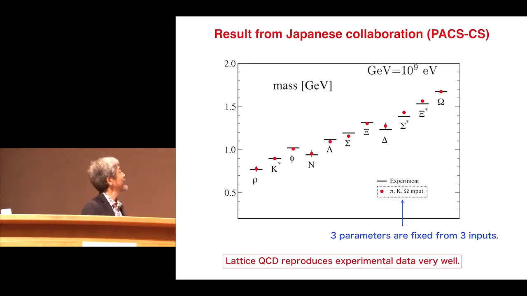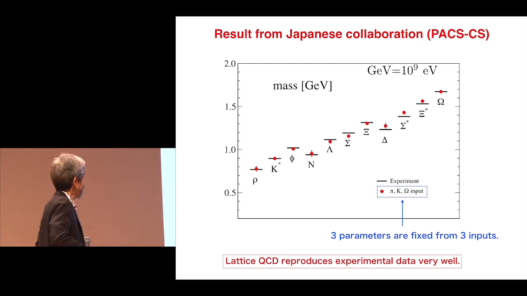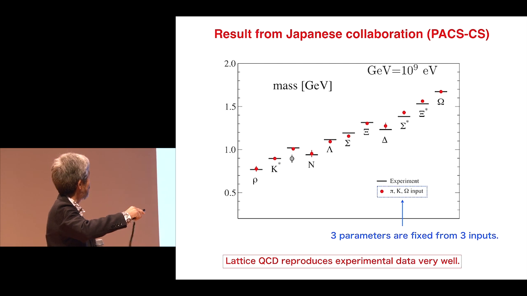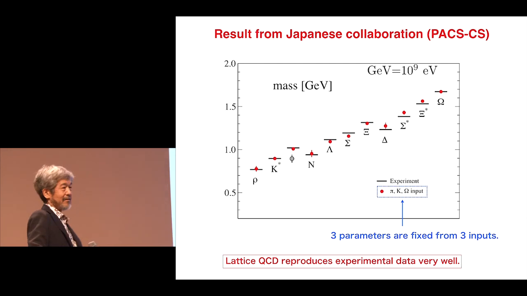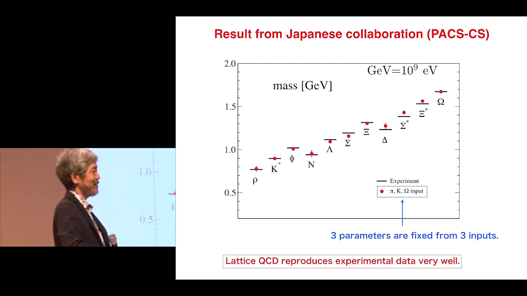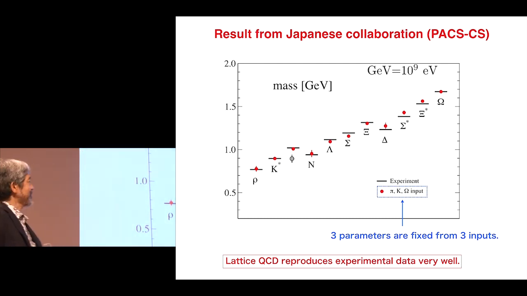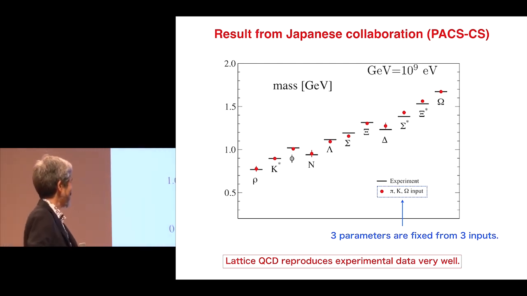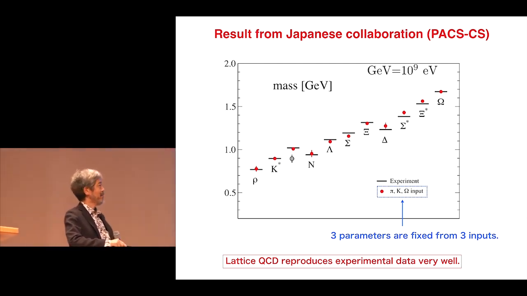That is an example result from a Japanese collaboration, the PACS-CS collaboration. These are several particles, and this is the mass in terms of GeV. GeV is 10 to the 9th electron volts. As I said, we need three parameters, so we fix them using the pion, another meson, the K-meson, and the omega particle. The others are predictions. The red points are the lattice QCD predictions, and the vertical lines are experimental values. As you can see, lattice QCD reproduces the experimental data very well.